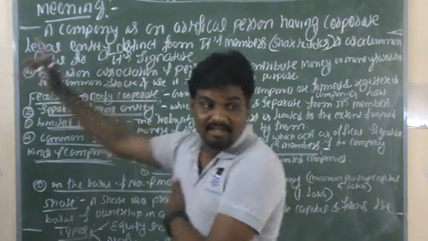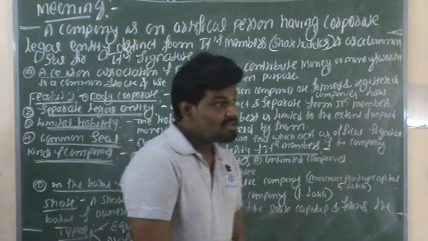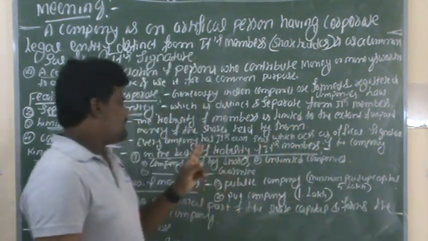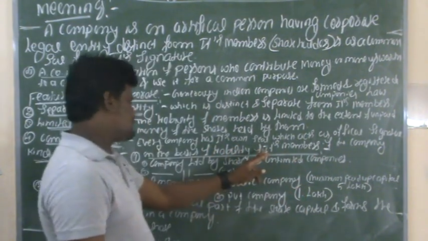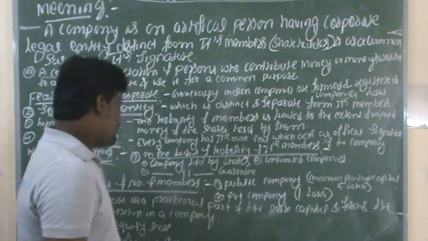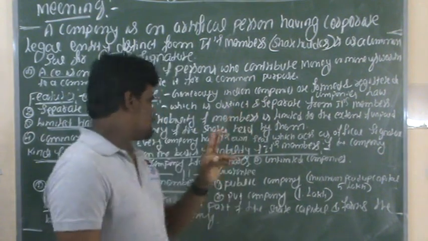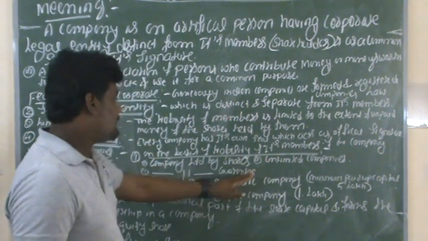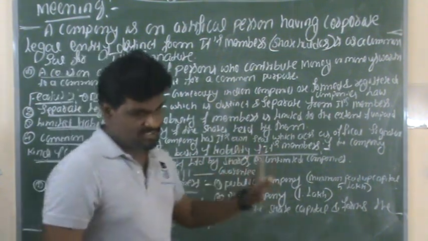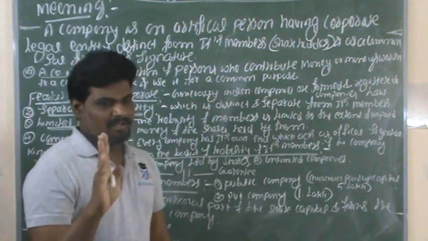So what is a company, what are the various features of a company, and what are the kinds of company? There are two kinds of company. The first is on the basis of liability of its members, and the second is on the basis of number of members. Under that we can see different types of companies. On the basis of liability of members we can see three types: company limited by shares, company limited by guarantee, and unlimited company.